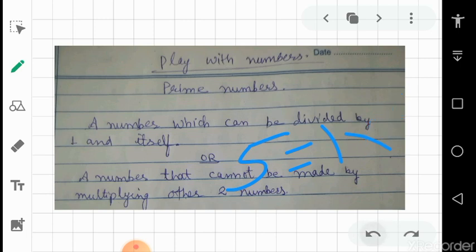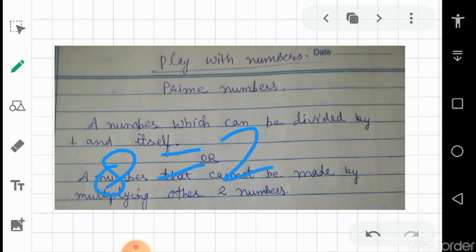Again, take any other number, suppose we have 8, so 8 can be written as 2 into 4, now it is not a prime. So if a number is written as the product of other two numbers, it is not a prime number.